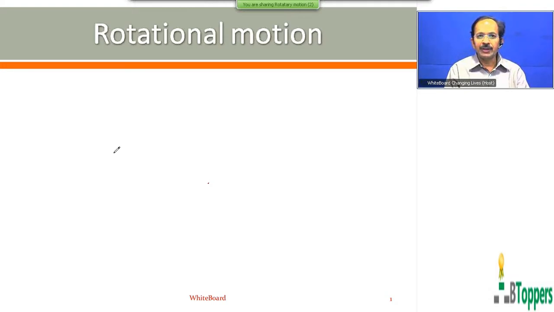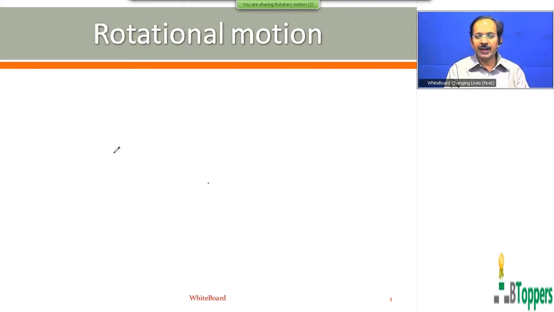performing pure rotational motion. So it is necessary for the students to go through my earlier classes in general circular motion before you go through these classes in rotational motion. It's necessary to first go through my classes in basic uniform circular motion and general circular motion, before you come to these classes.